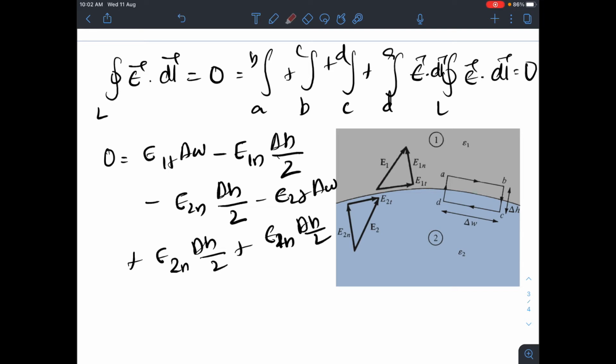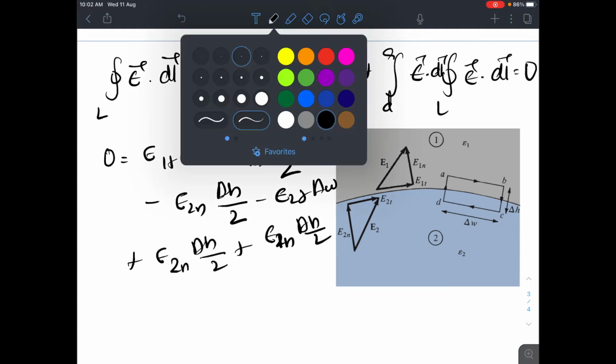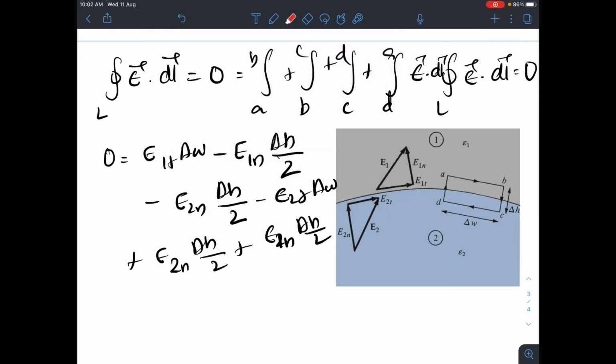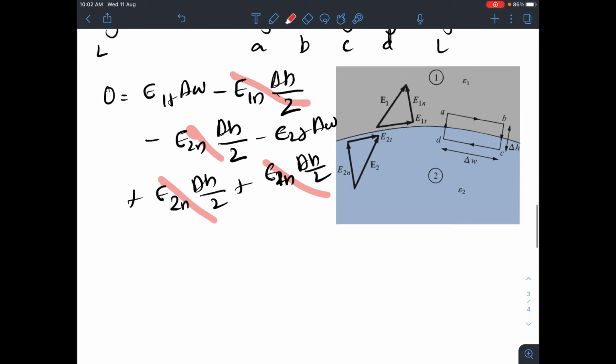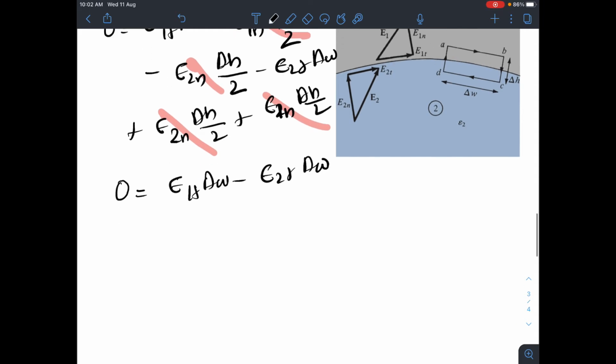Here you can see that your minus E1n delta H by 2, and here again E1n delta H by 2. This will get cancelled, and this also will get cancelled. So what will be left here? If you are seeing this equation, what will be left is 0 equal to E1t delta W minus E2t delta W. Right, so that is what will be left after your integration.